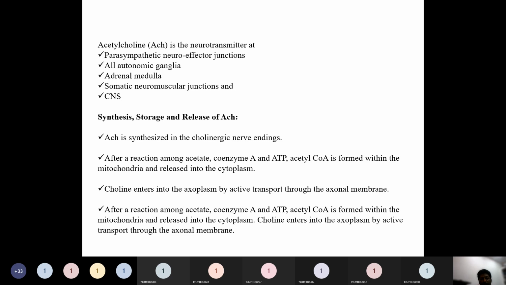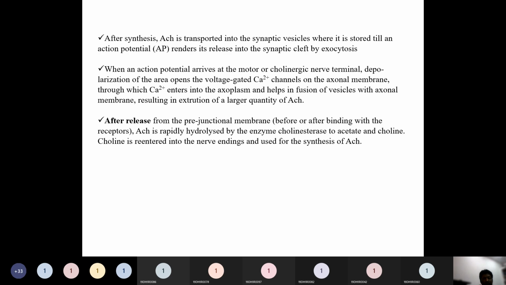After a reaction among acetate, coenzyme and ATP, acetyl coenzyme A is formed within the mitochondria. That was a repetition, so please ignore it. After the synthesis, acetyl coenzyme A will combine with choline and form acetylcholine.